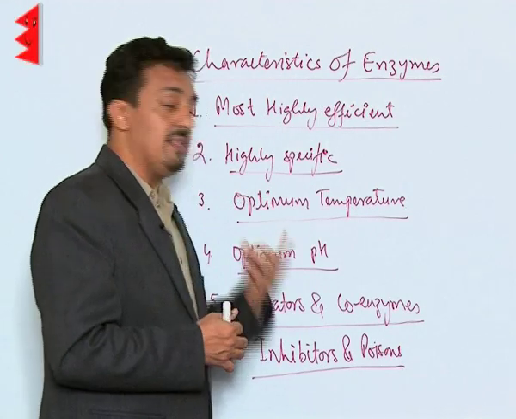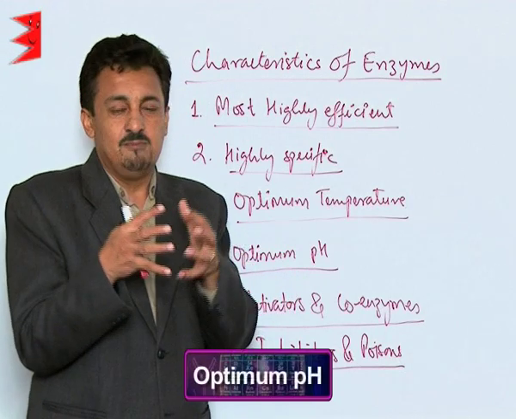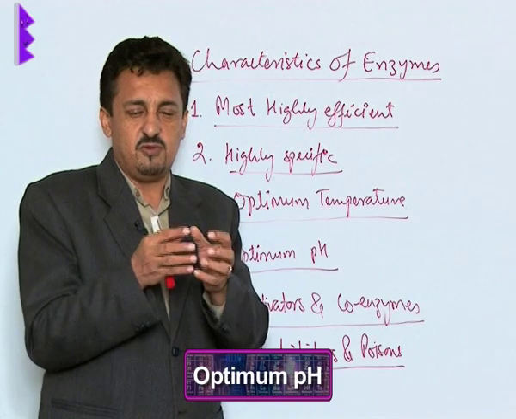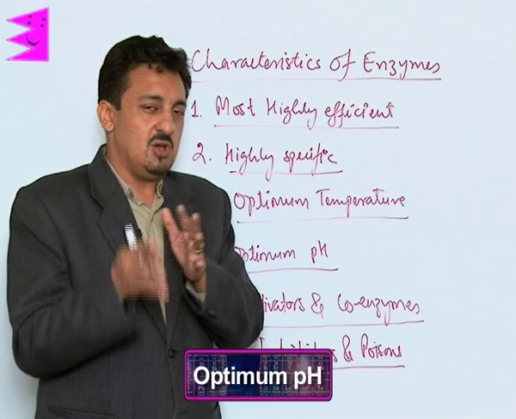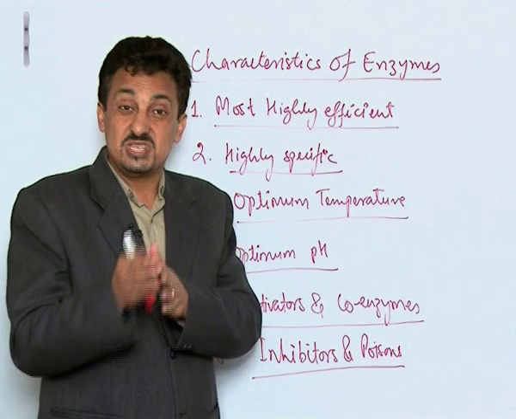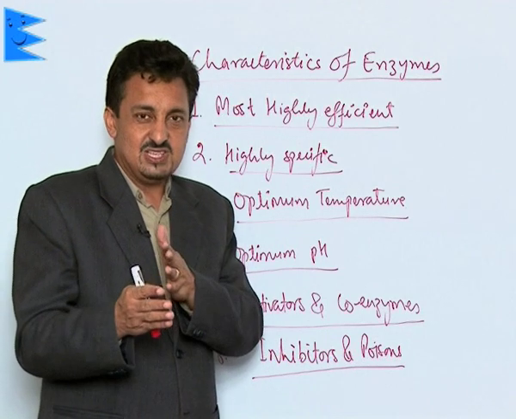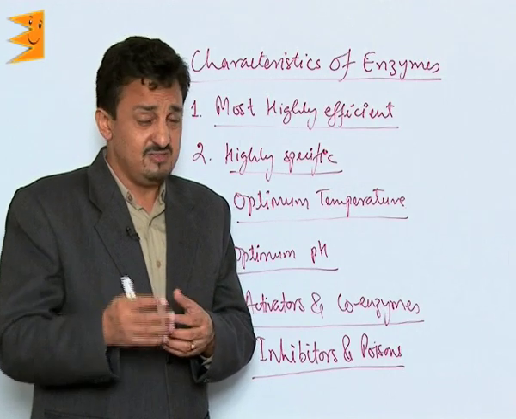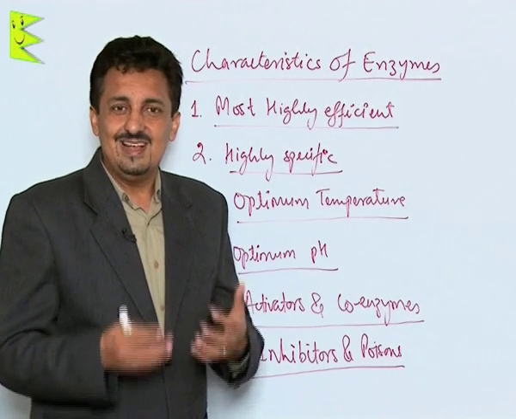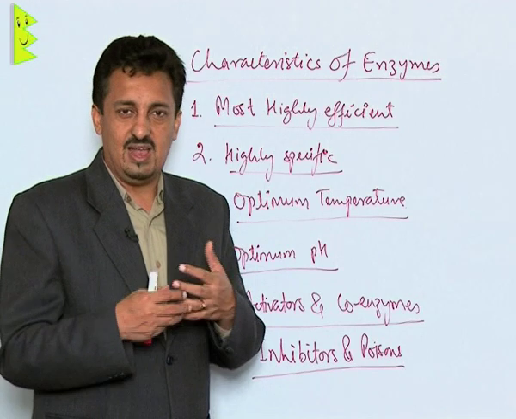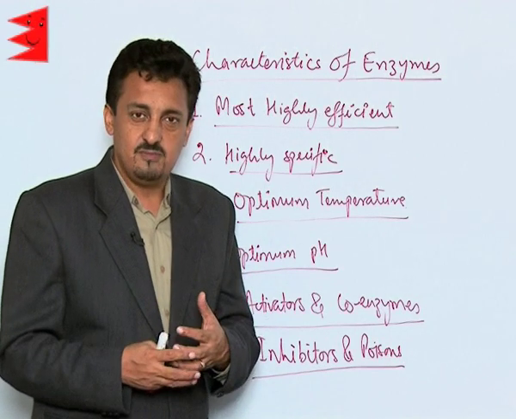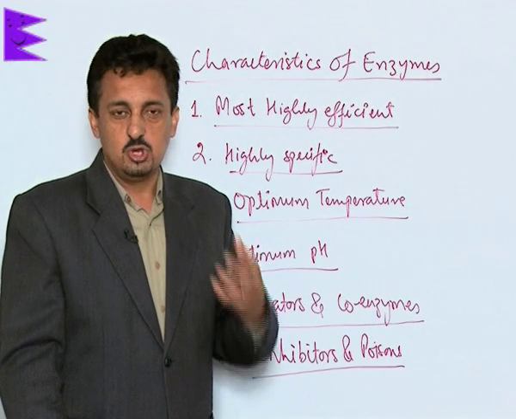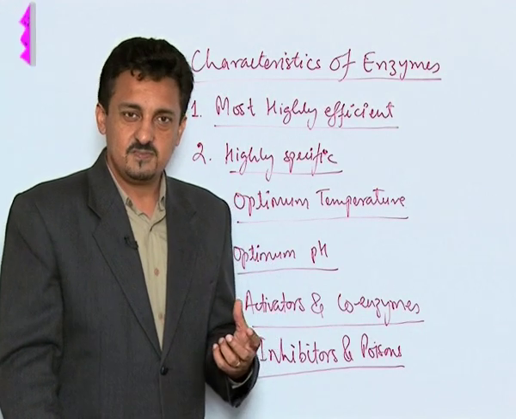Then there is another important thing. They always work under optimum pH. The human body maintains a pH of 5 to 7, so they always work between a pH of 5 to 7. And remember, whenever the pH is changed due to a higher intake of salts or some other reasons, these enzymes get killed. They don't work. Their enzymatic activity gets stopped. So in order to make them work efficiently, the pH should be between 5 to 7.